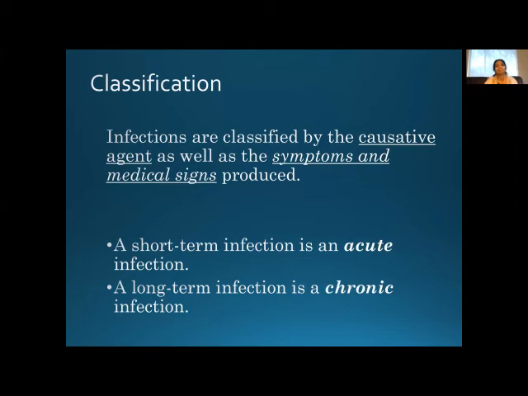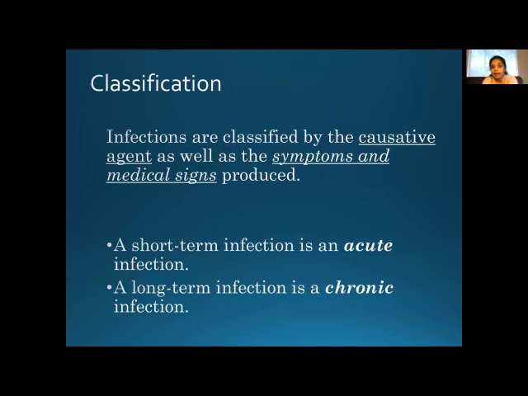Or long term chronic infections, like especially skin infections, fungal infections, or tuberculosis for example. It is a chronic disease. It doesn't get cured within weeks or months. It takes a lot of time, so it becomes a chronic infection. Now you are clear about causative agent and acute and chronic infection.